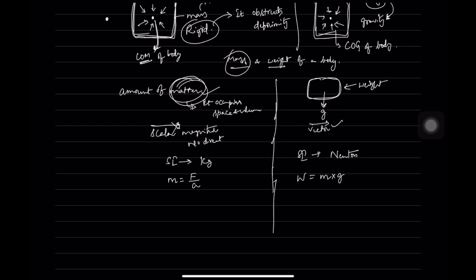So to measure the mass of an object, common balance is used. And to measure the weight of the object, spring balance is used.